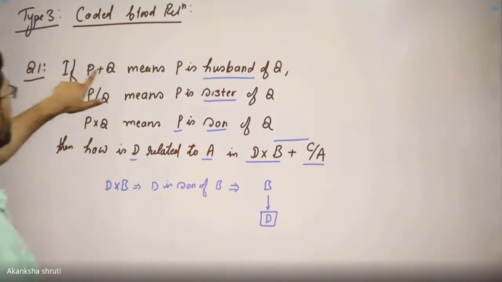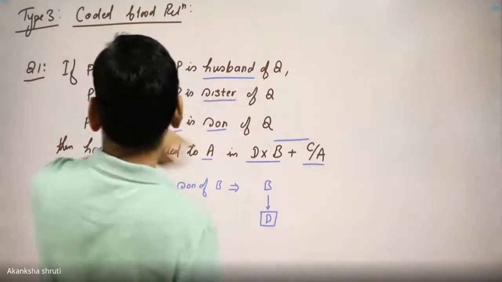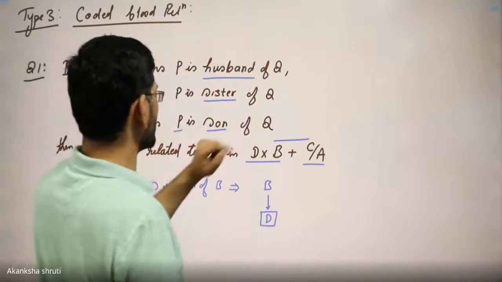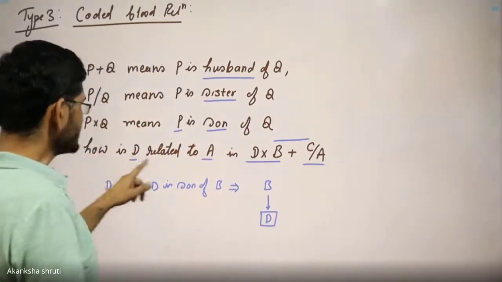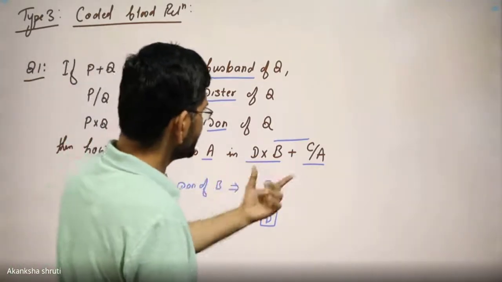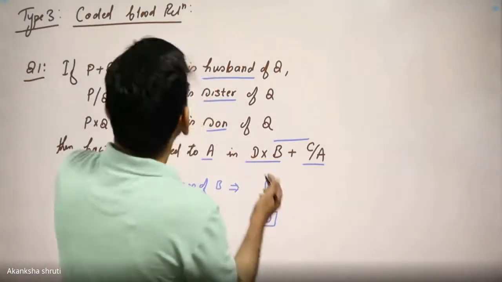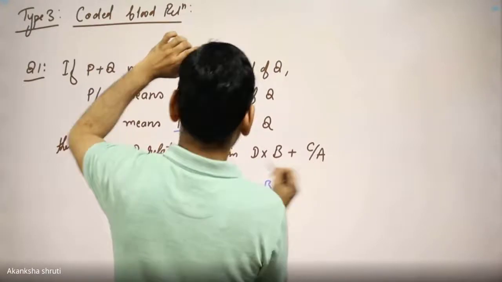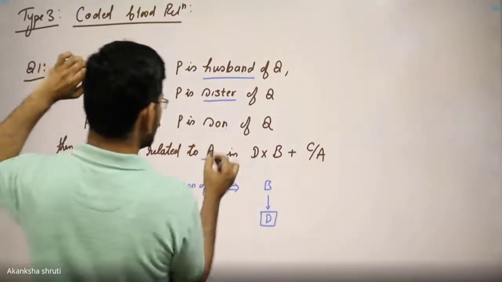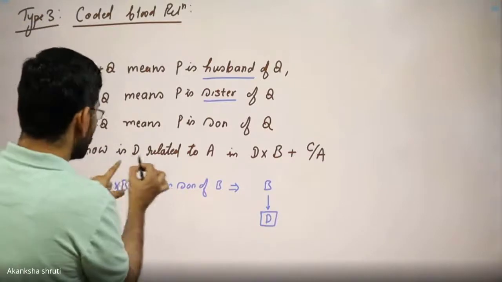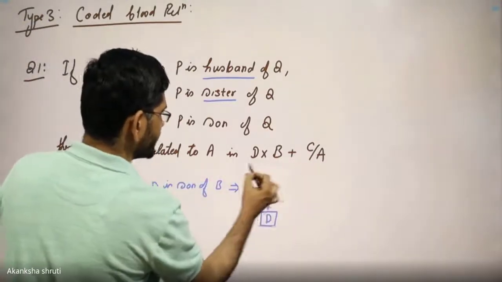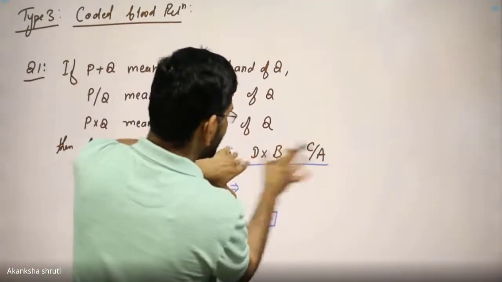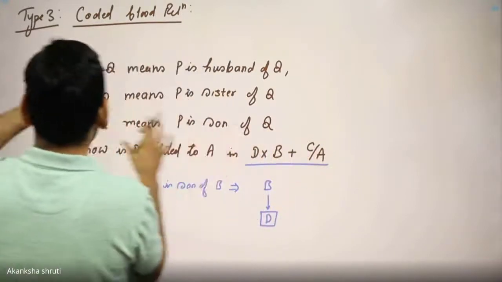Question number 1. If P plus Q means P is husband of Q, P by Q means P is sister of Q, P cross Q means P is son of Q, then how is D related to A in the expression B cross B plus C by A? Students, in this case, we have to find the relation among A, B, C, D, which is given here. But which kind of relation between A, B, C, D has to be written is given in the form of P, Q, R.